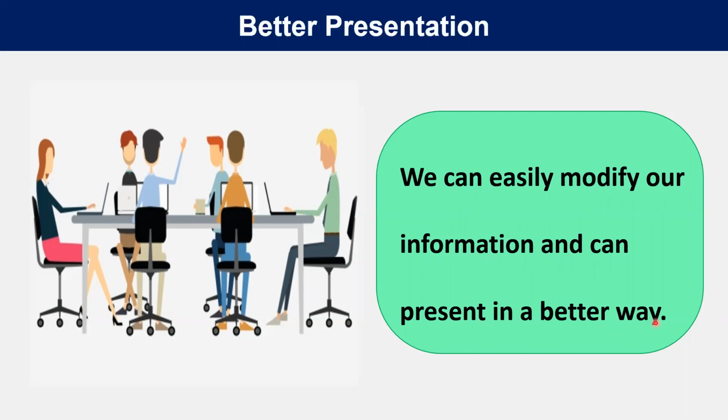For example, Shiran, earlier I told you that I want to know about the Taj Mahal. I want to know the history of it. So I search it on the internet and I get very wide information on it. मुझे बहुत सारा information मिल गया, but I want only a few of it. मुझे उसमें से कुछ थोड़ा ही part चाहिए. So I can collect from there, and then I can modify, I can make changes according to my need, and then present to you in a better format.